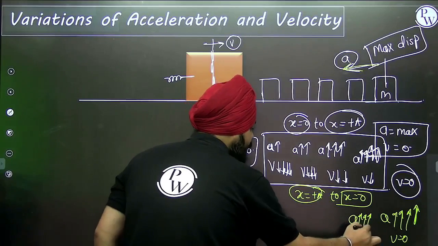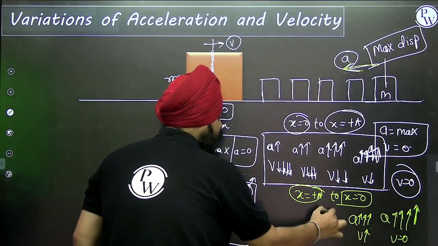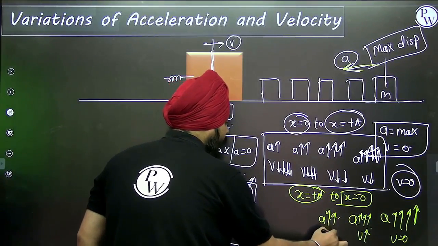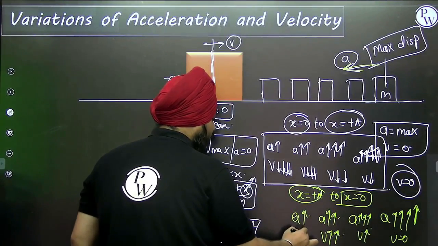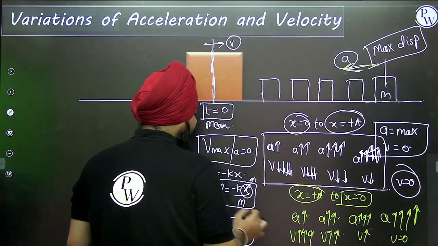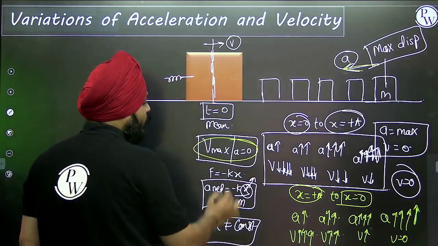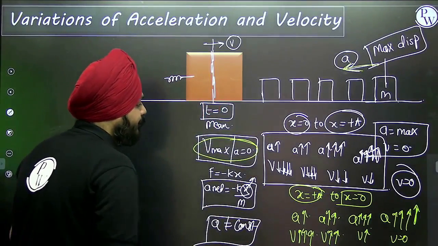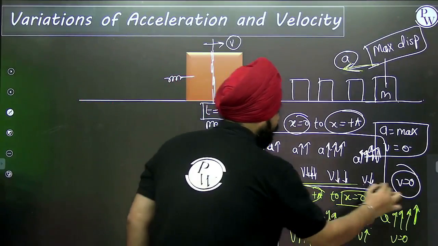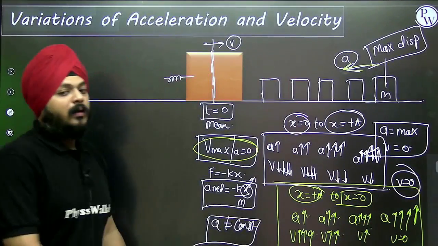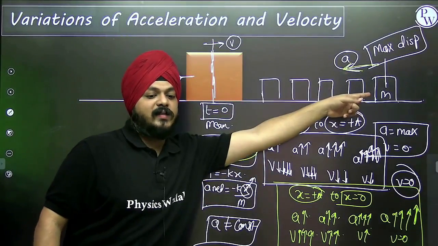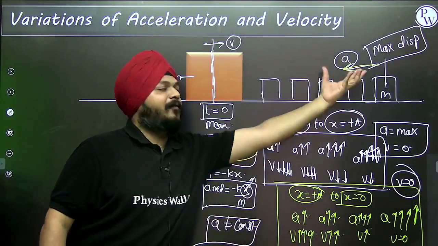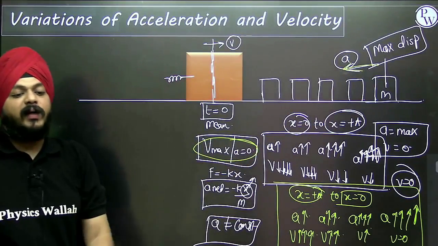3 arrows, velocity 1 arrow. Acceleration 2 arrows, velocity 2 arrows. Acceleration 1 arrow, velocity 3 arrows. At this point again acceleration is 0 and velocity will become maximum. So the upper part is while moving from x equal to 0 to x equal to positive a. The lower part is while moving from x equal to positive a to x equal to 0.